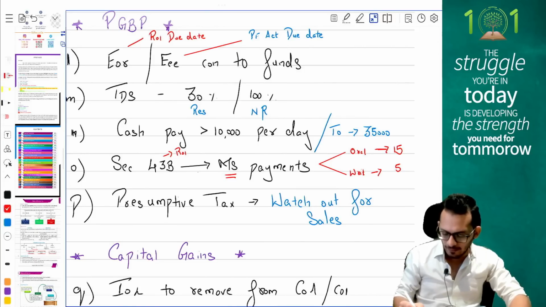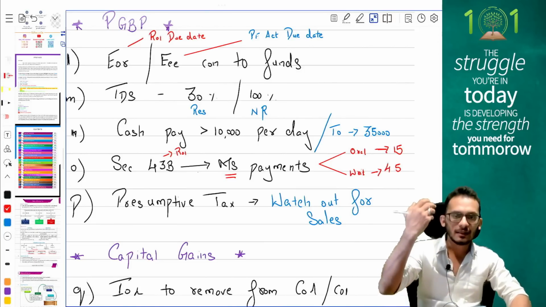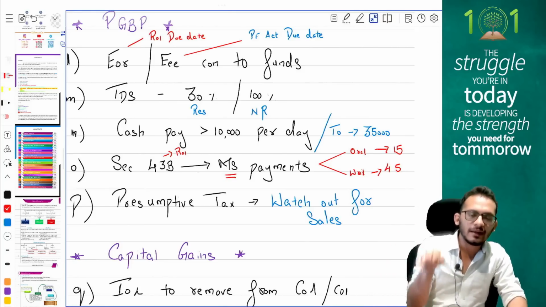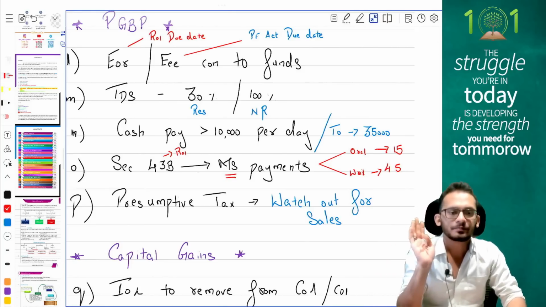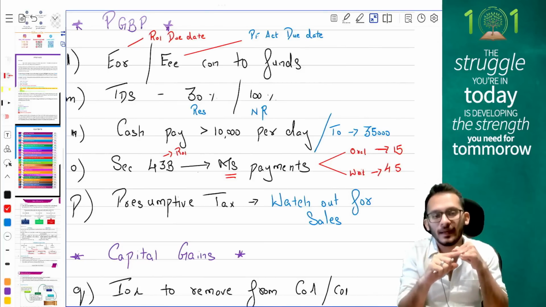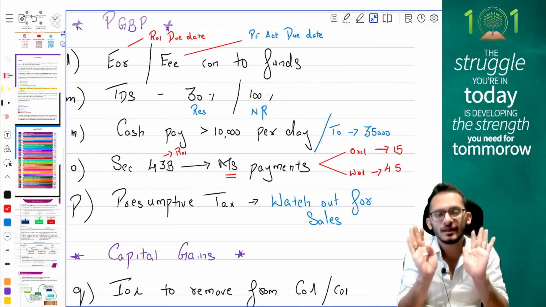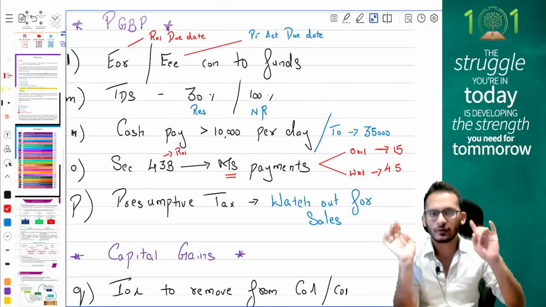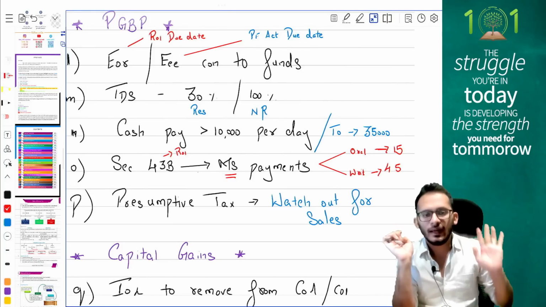If you don't make the payment within 15 days or 45 days, as the case may be, the payment will get disallowed, and will only be allowed on the date on which you actually make the payment. Please notice it is only for micro and small, not for medium enterprise. For medium enterprise, even if you make a delayed payment, it is okay.